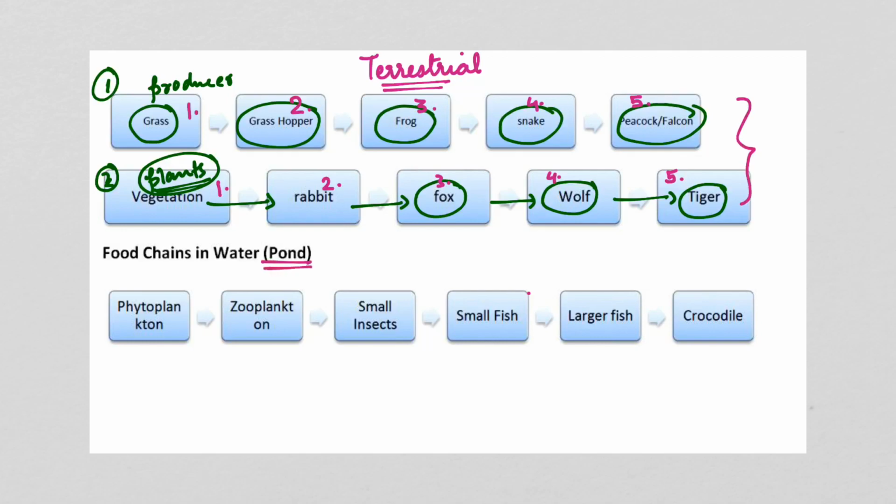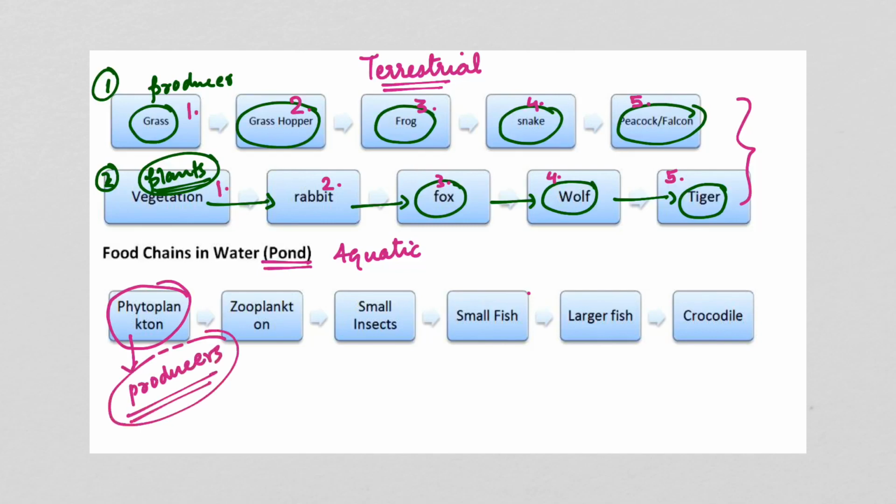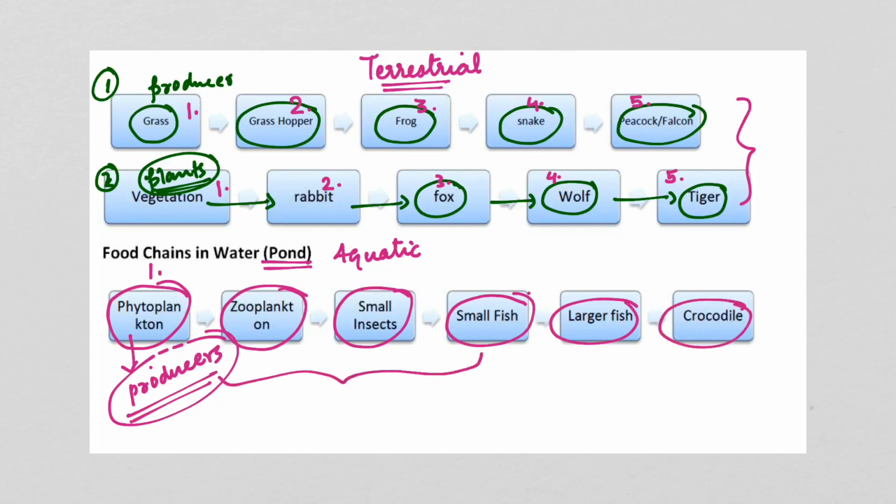Now coming to the aquatic food chain, as we said, in the aquatic food chain, mostly it is the phytoplankton who are the producers. So phytoplankton or the algae or any such producers. In the first level we have the phytoplankton, which is eaten by zooplankton, which is eaten again by the small insects, then by the small fish, larger fish and crocodile. So this is how an aquatic food chain looks like.